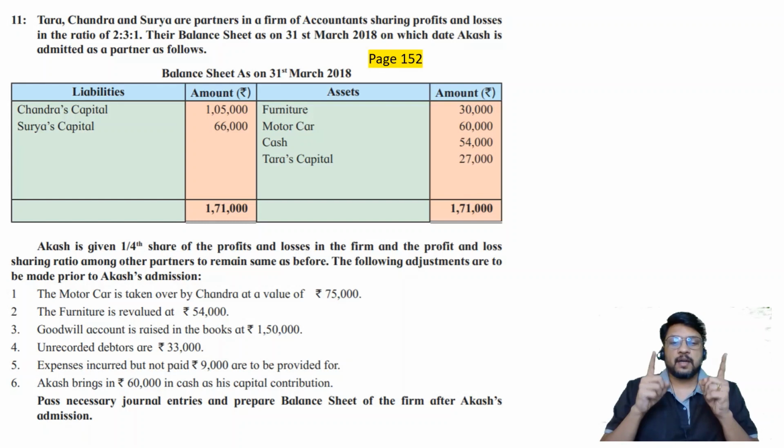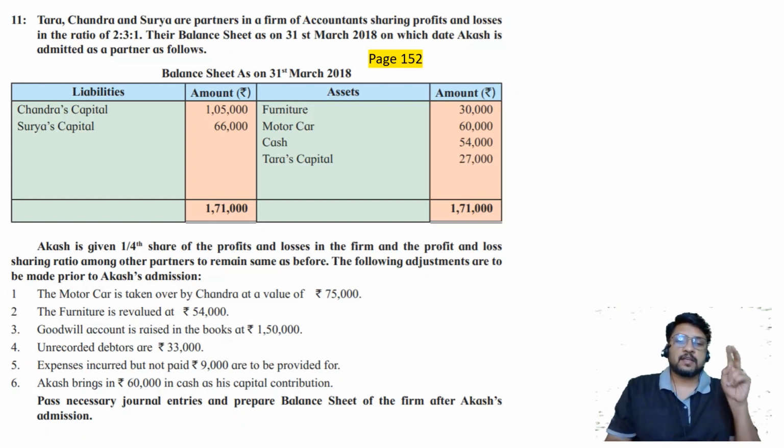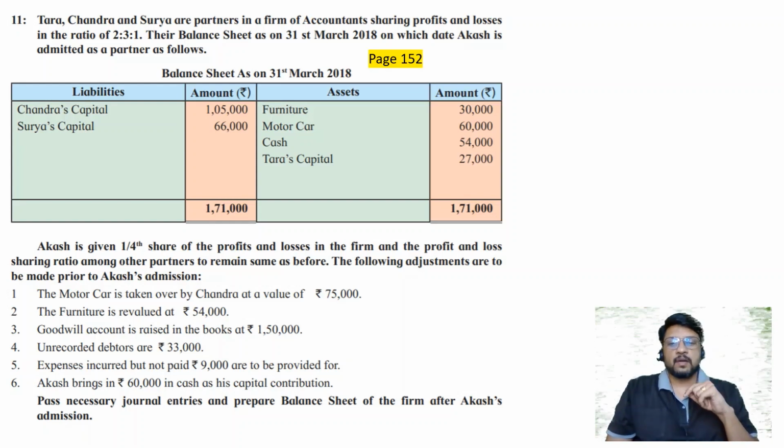Sacrifice ratio is required only when the new partner is bringing his share of goodwill in cash. In that case we pass two entries: cash account debit to goodwill account, and goodwill account debit to old partners' capital account in their sacrifice ratio. Here goodwill is not brought in cash. It means goodwill account is raised. It means a single entry: goodwill account debit to old partners' capital account, in which ratio? Old ratio. Thereafter goodwill account will not get closed. It will have a balance, a debit balance. It will come in the closing balance sheet, and old partners' capital accounts will get increased.